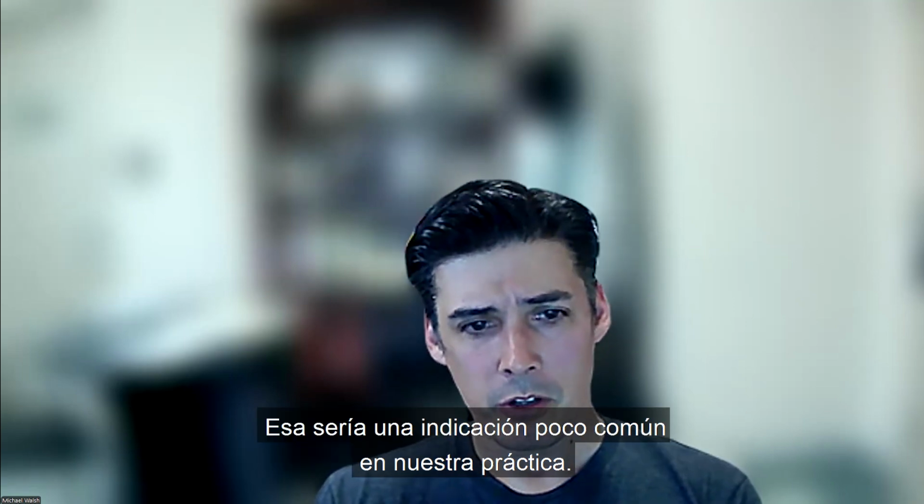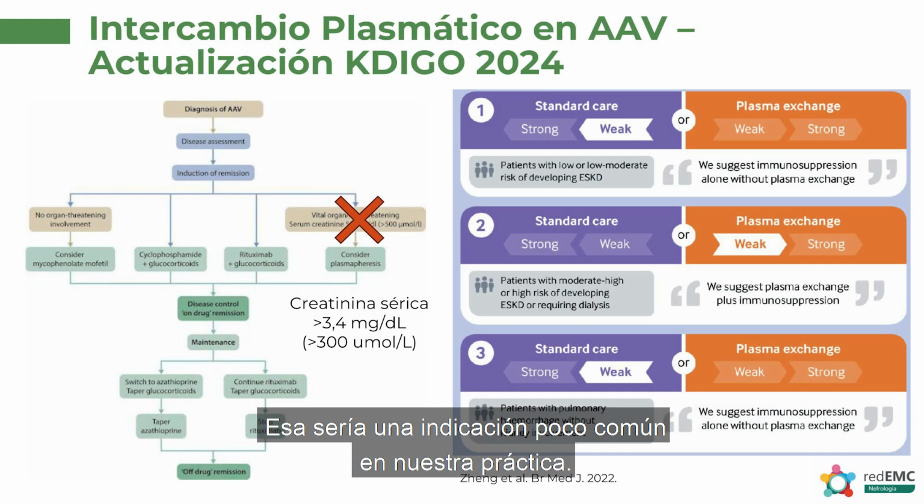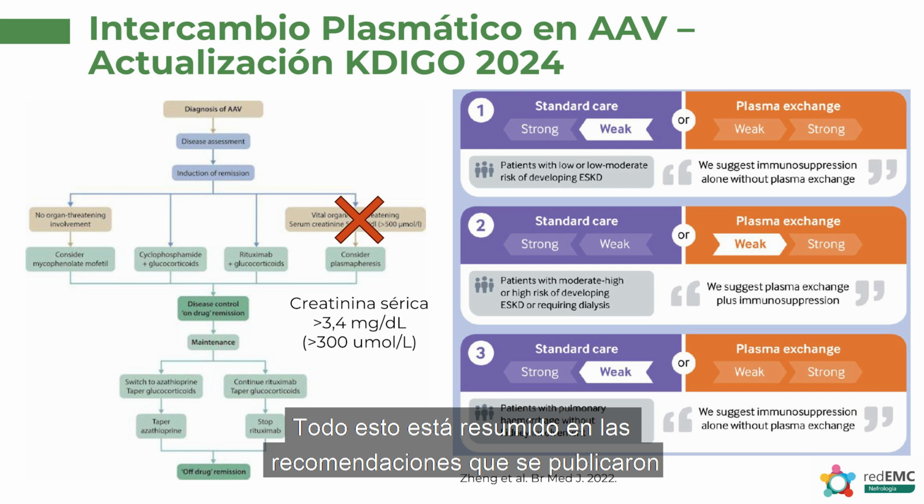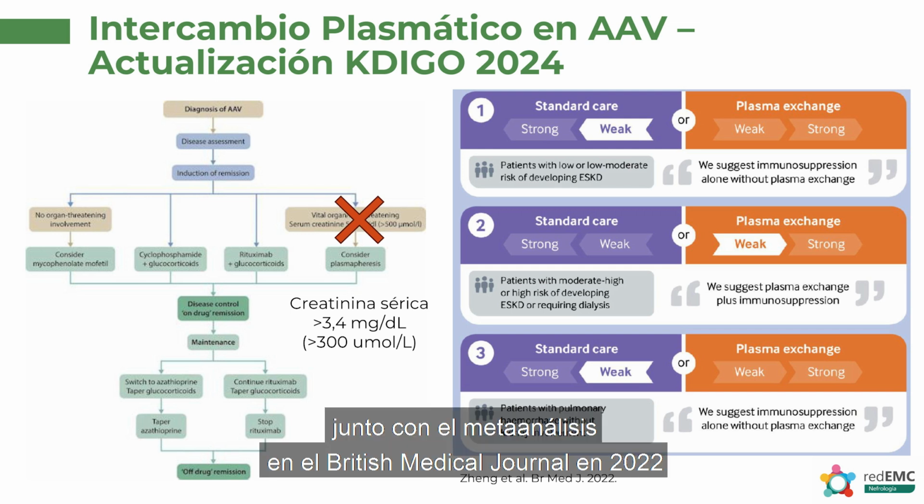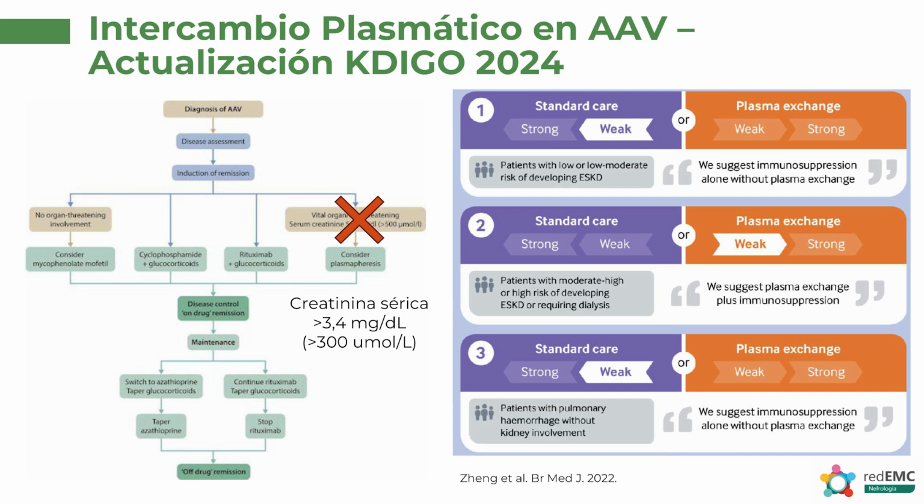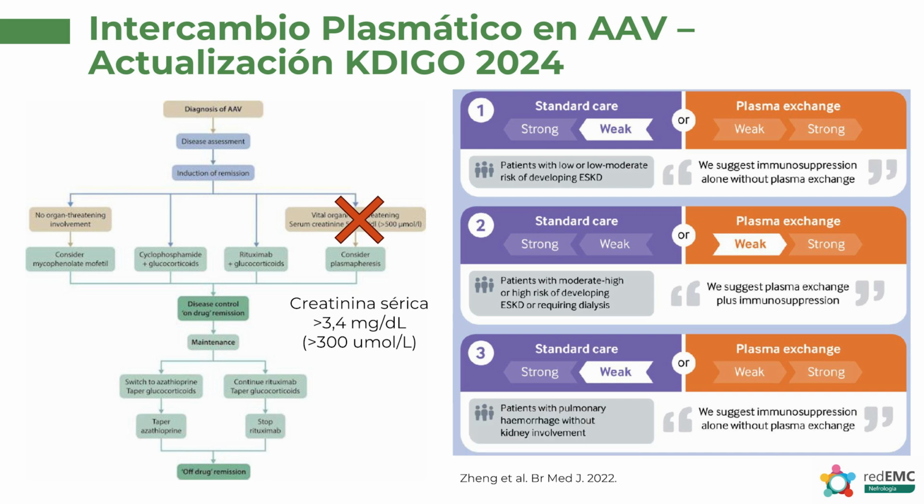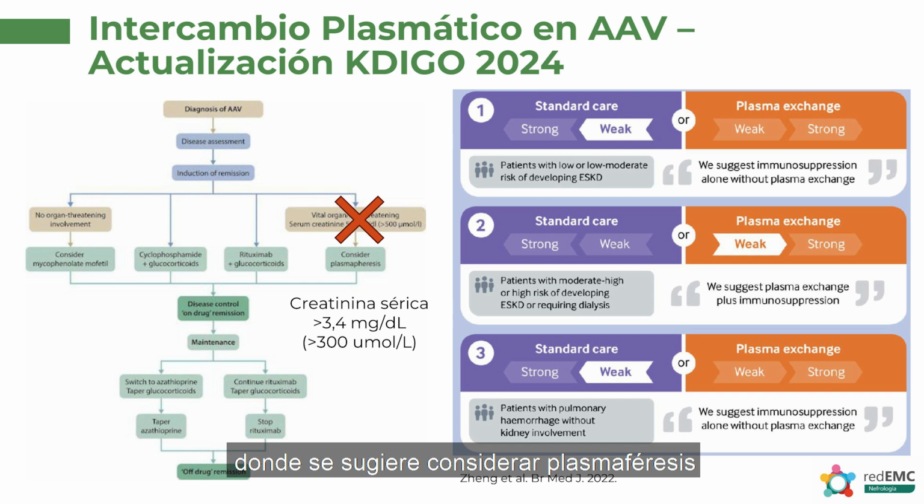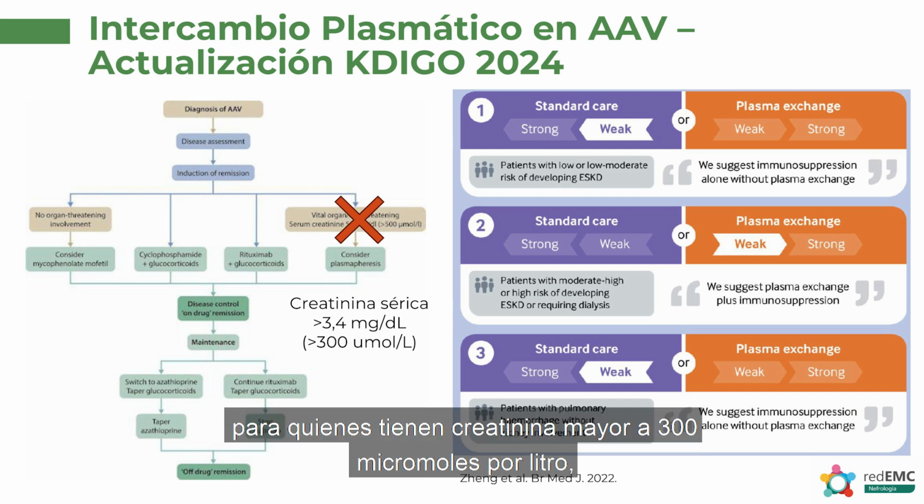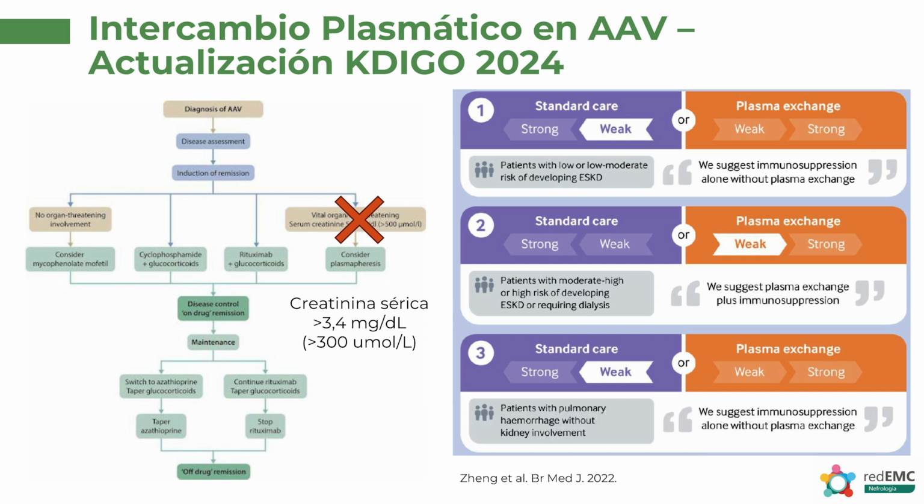So that would be an uncommon indication in our practice. These are summarized both in the recommendations that were published alongside the meta-analysis in the British Medical Journal in 2022 and in the 2024 KDIGO update that you see on the left-hand side, where they said consider plasmapheresis for those now with a creatinine of over 300 micromoles per liter, or 3.4 milligrams per deciliter.